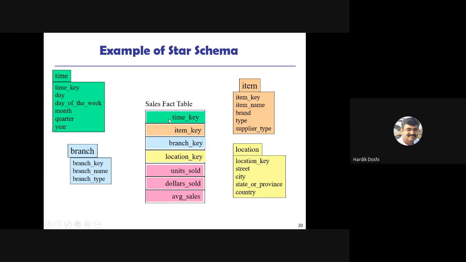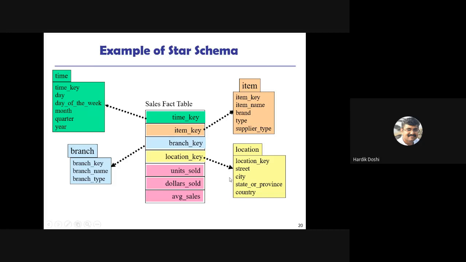So the time key is connected with this table, along with item key, branch key, and location key. See, this is the example of a star schema. You can see a star structure there. So that's why it is termed a star schema.